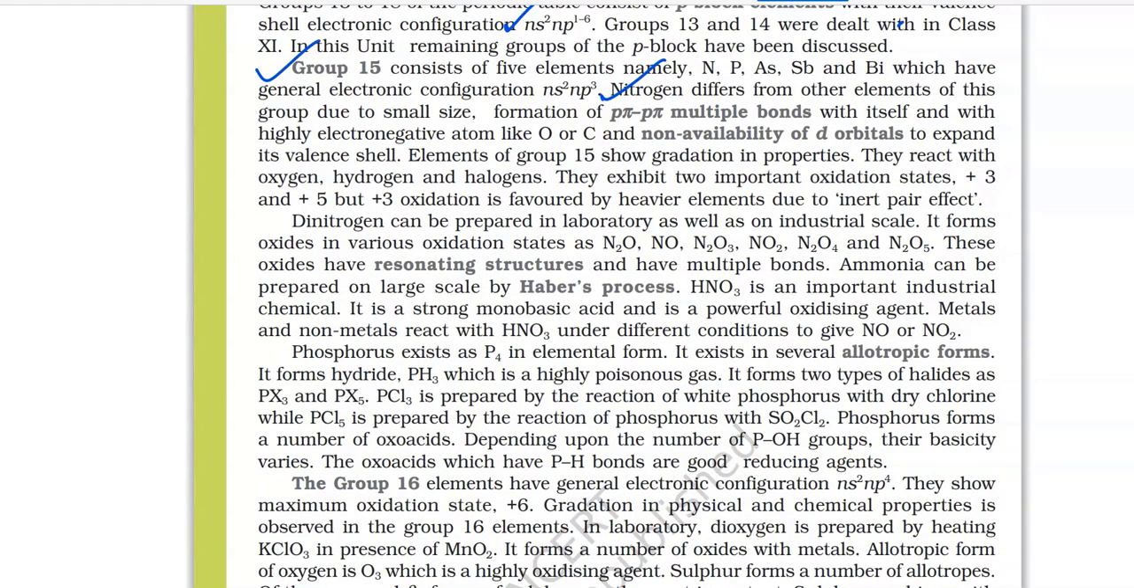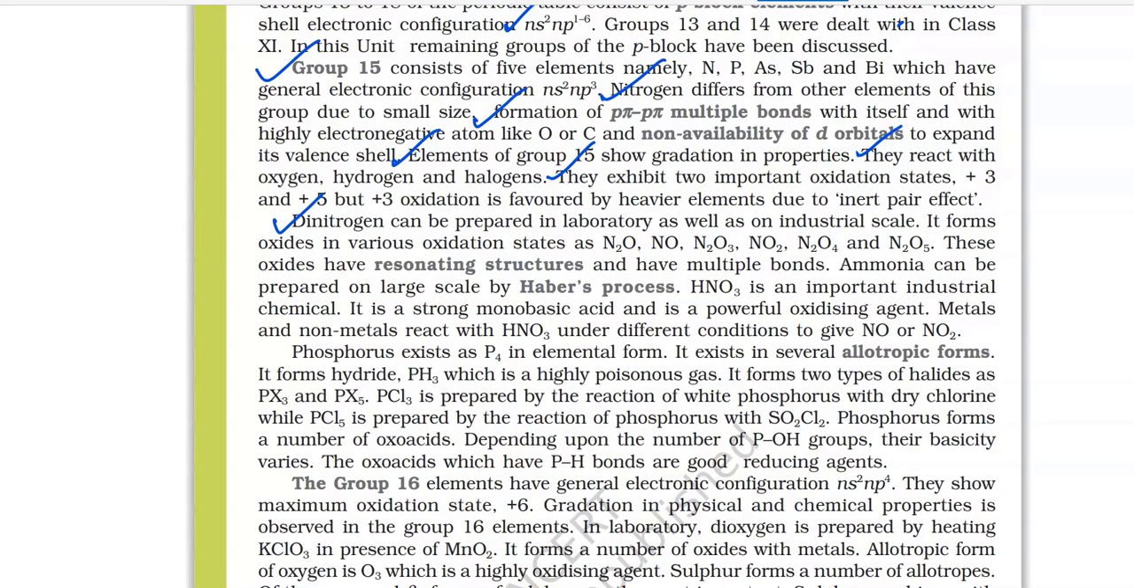Nitrogen differs from other elements of this group due to small size, formation of p-pi multiple bonds with itself and with highly electronegative atoms like O or carbon, and non-availability of d orbitals to expand its valence shell. Elements of group 15 show gradation in properties. They react with oxygen, hydrogen and halogens. They exhibit two important oxidation states, +3 and +5, and +3 oxidation is favored by heavier elements due to the inert pair effect. Dinitrogen can be prepared in laboratory as well as on industrial scale.